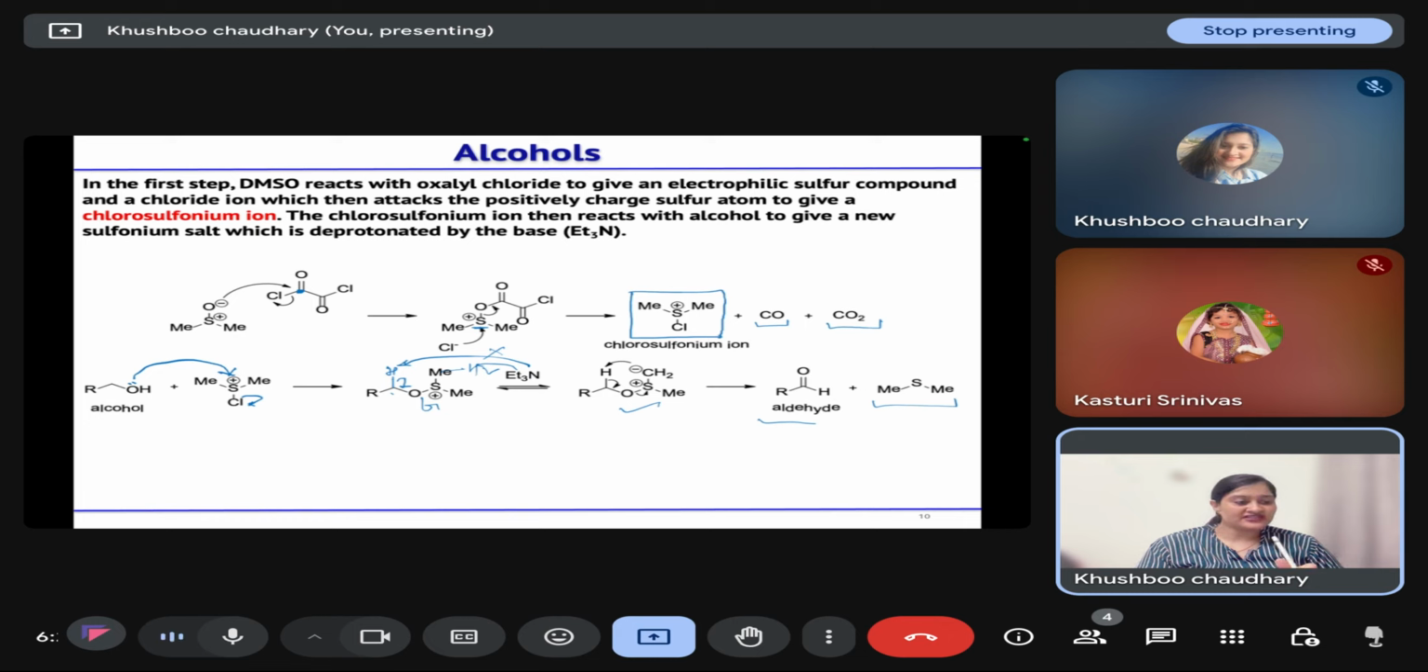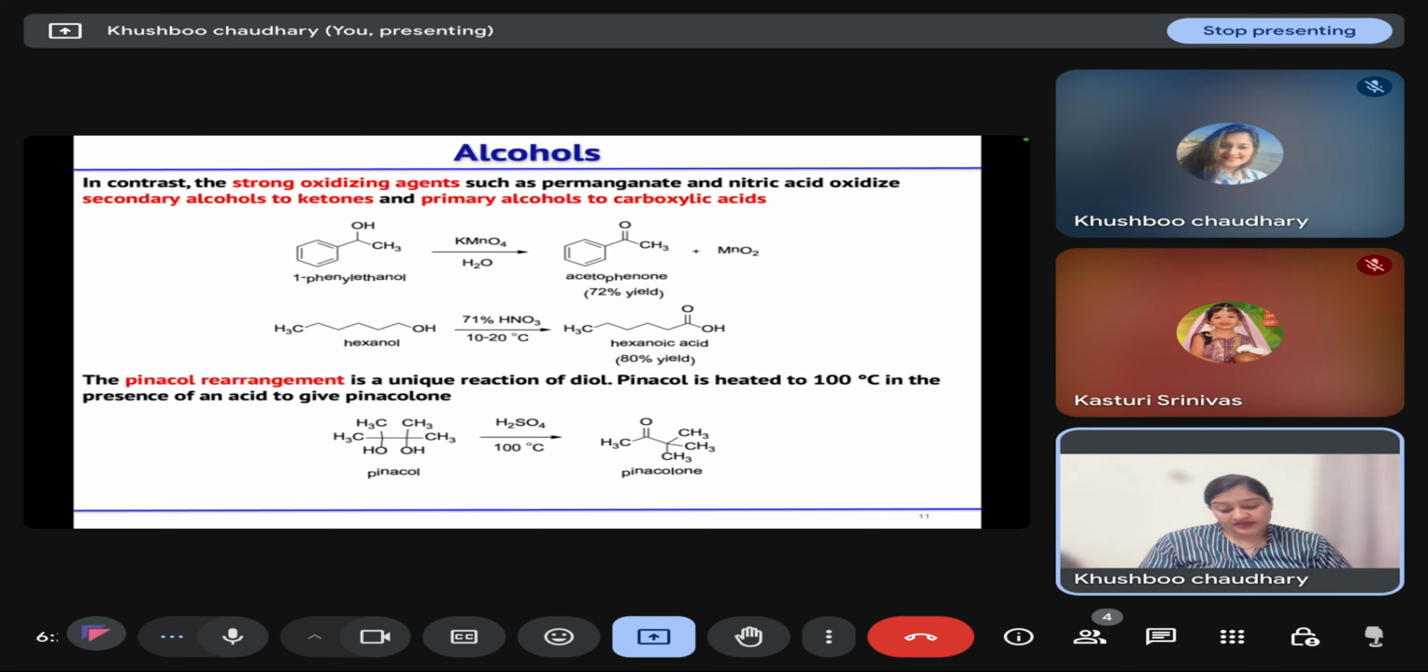So the first reactions that we discussed for oxidation used chromium salts, chromic acid, sodium dichromate, sodium hypochlorite, and then PCC, PDC, Swern oxidation. Now, other strong oxidizing agents that we can use instead are permanganate solution or nitric acid. For example, if you have a secondary alcohol and you treat it with KMnO4, it leads to the formation of ketone.